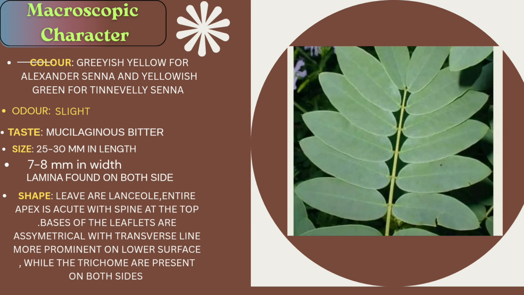The taste is mucilaginous and bitter due to the presence of mucilage. The size is 25 to 30 mm in length and 7 to 8 mm in width. The lamina is found on both surfaces. Now the shape: the shape of the leaflets is lanceolate. The entire apex is acute with a spine at the top. The bases of the leaflet are asymmetrical, with transverse lines more prominent on the lower surface, while trichomes are present on both sides of the leaves.